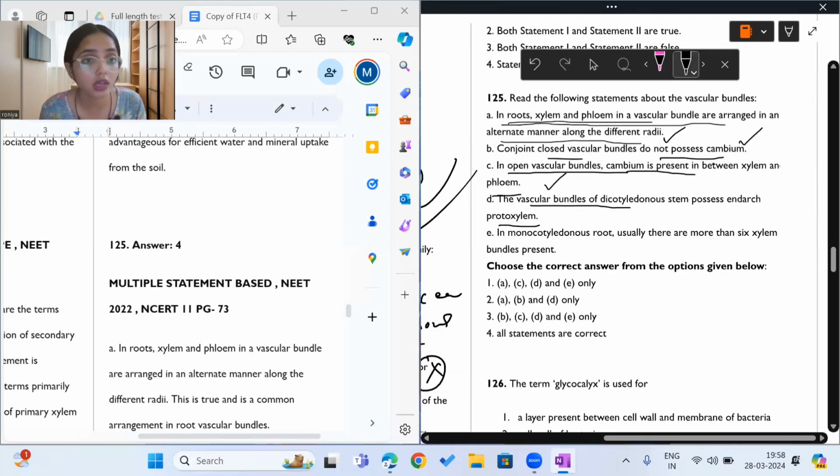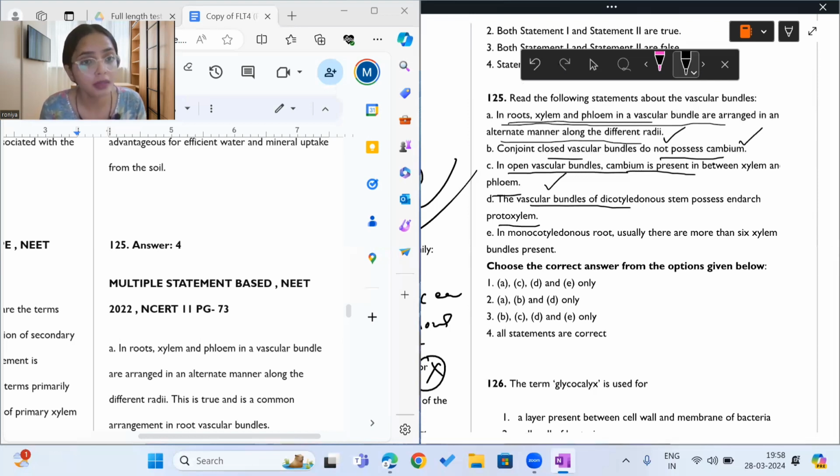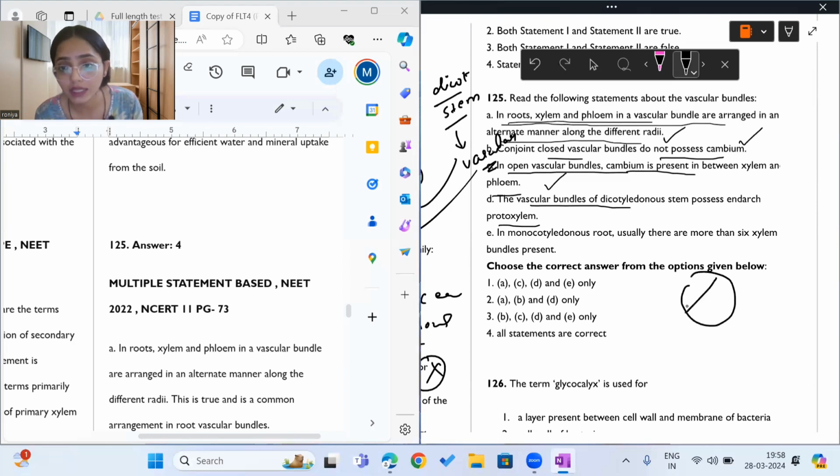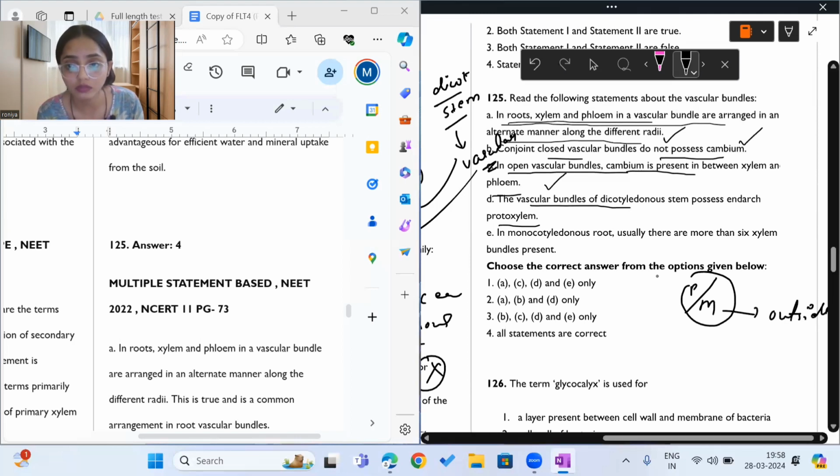Conjoint and closed vascular bundles means they do not have cambium between them. Open vascular bundles means they have cambium present between them. The vascular bundles of dicot stem possess endarch protoxylem. What does it mean? It means that in dicot stem, the vascular bundles have endarch protoxylem, meaning the protoxylem is present inside and the metaxylem is present outside. Understood?